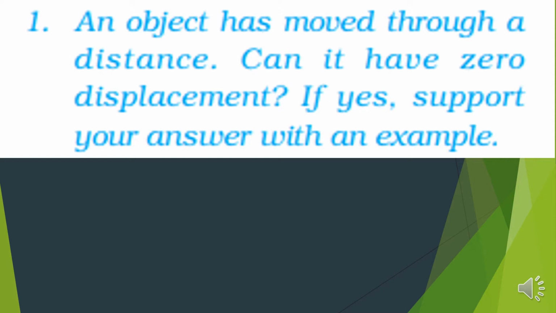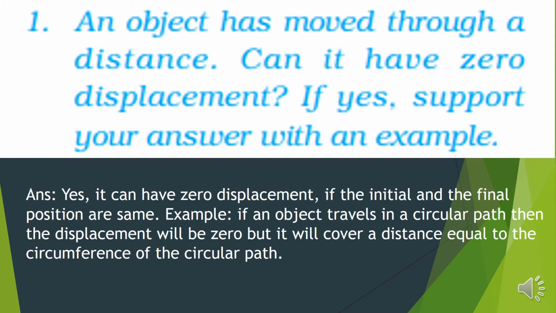Okay, again read the question. An object has moved through a distance. Can it have zero displacement? If yes, support your answer with an example. So we have already seen many examples for these. Yes, so you'll frame your answer as yes, it can have zero displacement if the initial and the final position are same.